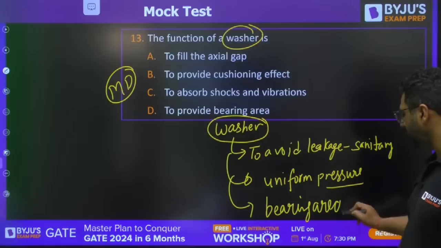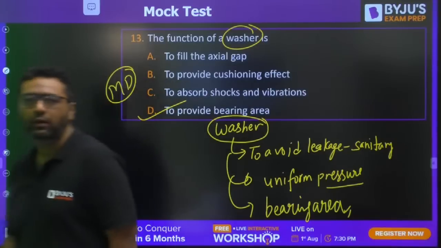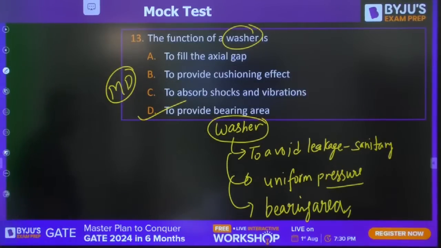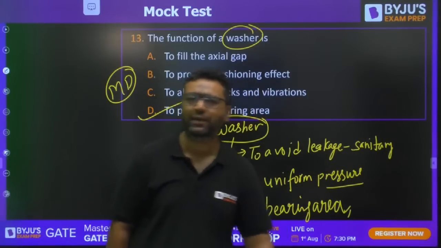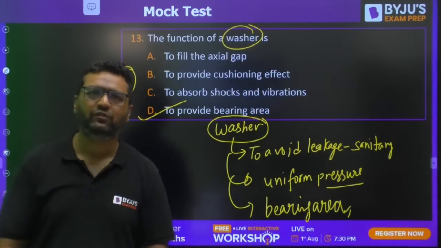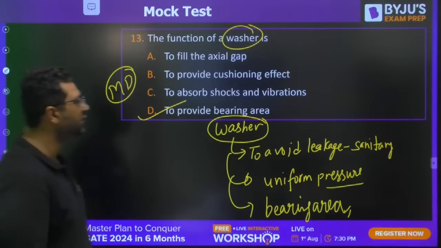So the answer for this is D. It provides the bearing area, because the bearing area helps the distribution of pressure. So the answer will be D, not A. Is it clear for everyone?